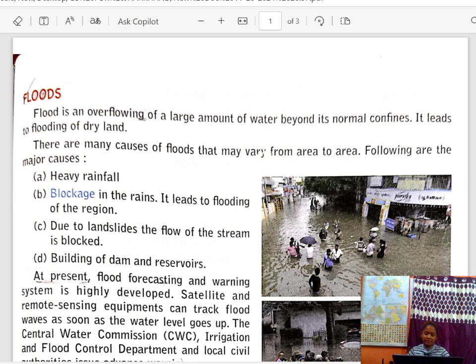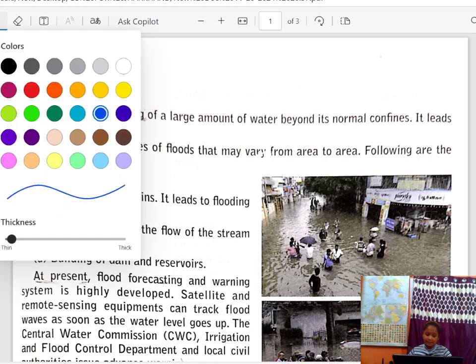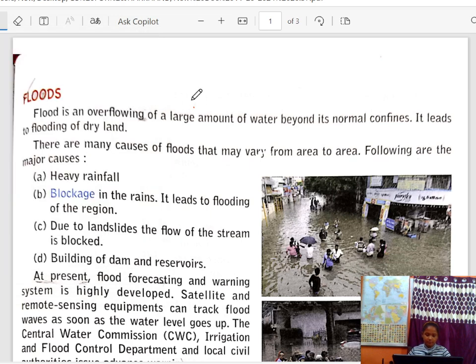So now you can see the topic flood on the screen. Now we will start it. First, we will know what is flood. Flood is an overflowing of a large amount of water beyond its normal confines.